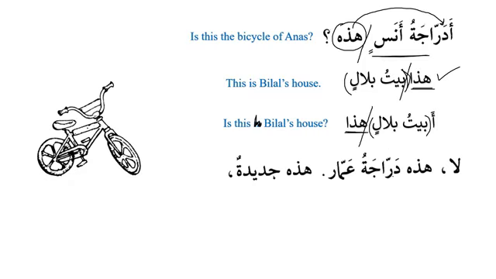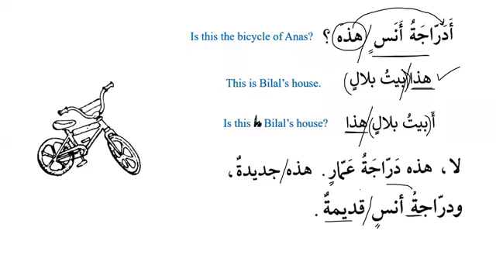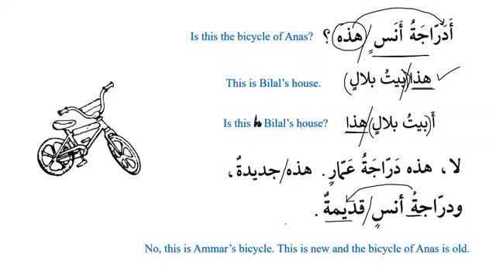La, no, هذه دراجة عمار. This is the bicycle of Ammar. هذه جديدة. This is new. Now we can see that subject and predicate will be feminine. وَدَرَّاجَةُ أَنَسٍ, and the bicycle of Anas, قديمة, is old. Can I say قديم? Is it possible to say that? No, why not? Because the raja is feminine. So that's why we have to bring the predicate as feminine as well. Excellent. So both of them need to be feminine. And this is the translation. No, this is Ammar's bicycle. And this is new, and the bicycle of Anas is old.